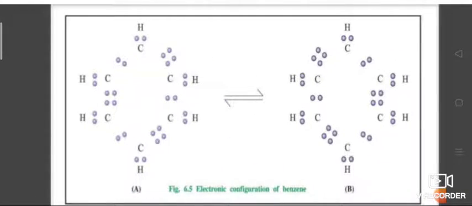Electronic configuration of benzene, orbital structure of benzene. In benzene, all the 6 carbon atoms contain 3 sp2 hybrid orbitals, out of which the sp2 hybrid orbitals of each carbon atom overlap with the sp2 hybrid orbitals of the adjacent carbon atom to form 6 carbon-carbon sigma bonds which lie in the hexagonal plane.